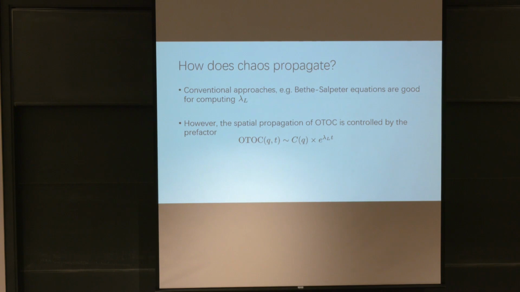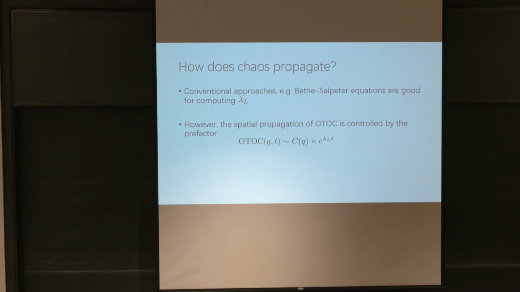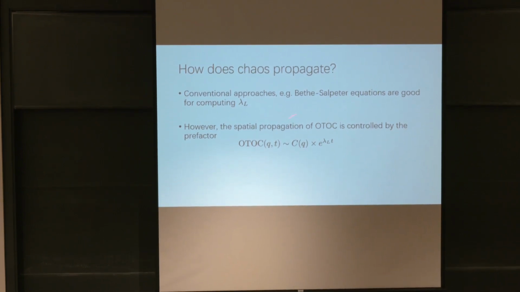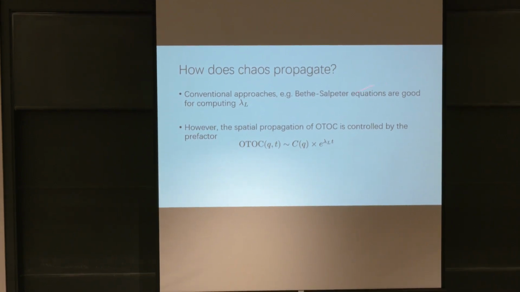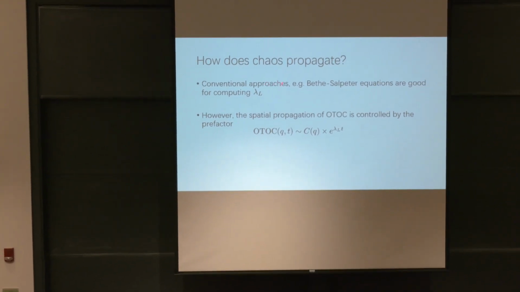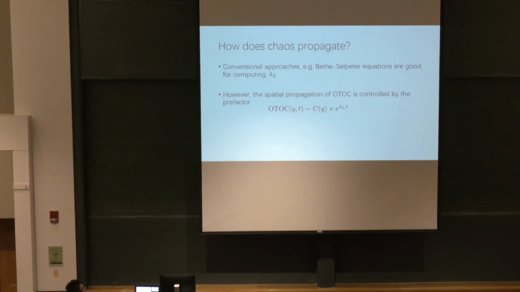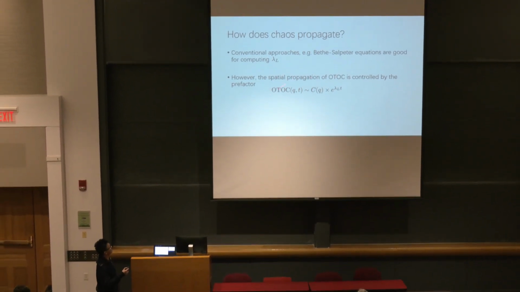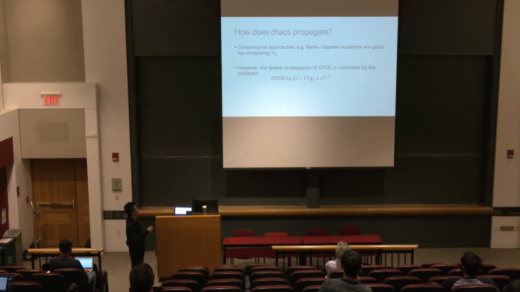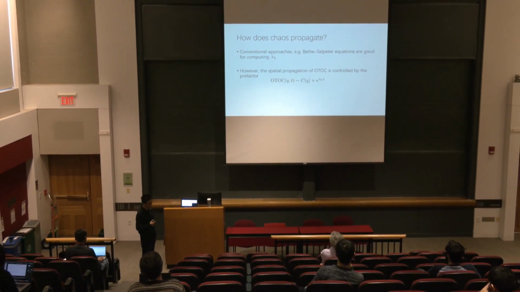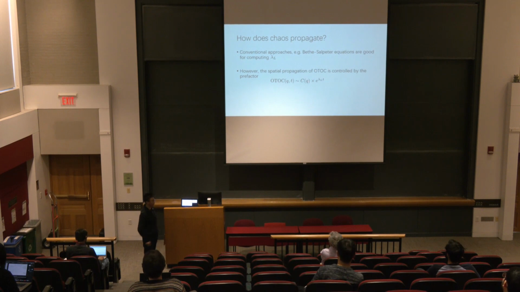But there is still a controversy about whether the OTOC is diffusive or has a well-defined light cone. The conventional approaches for computing those OTOCs, for example summing over ladder diagrams or solving the Bethe-Salpeter equation, are very good at determining the Lyapunov exponent lambda L. However, the spatial propagation structure of the OTOC is controlled by the prefactor of the exponential growth, which is C(q), and it is really hard to find this prefactor in the Bethe-Salpeter equation approach.